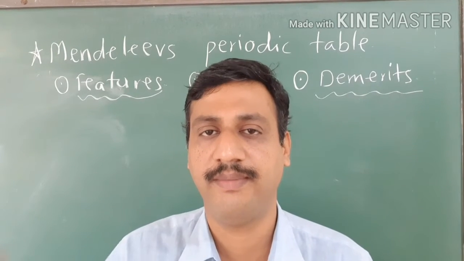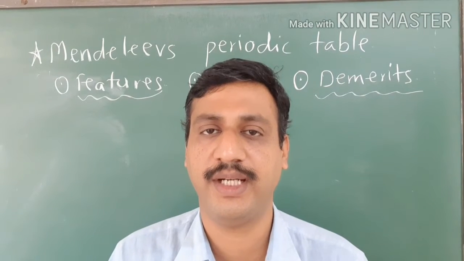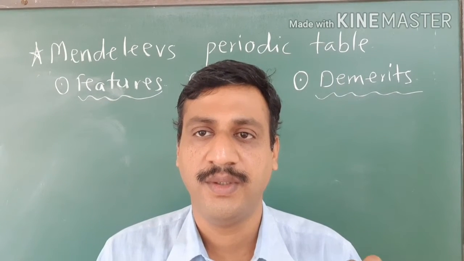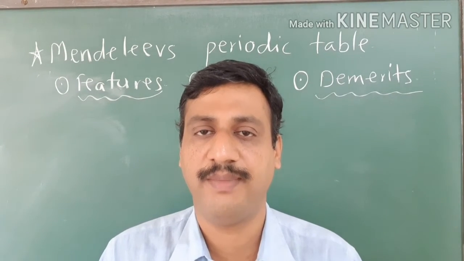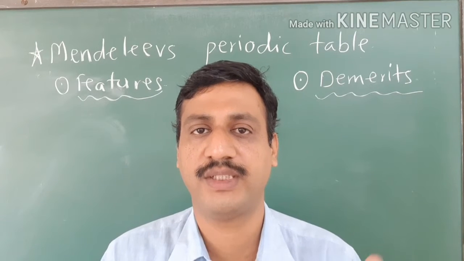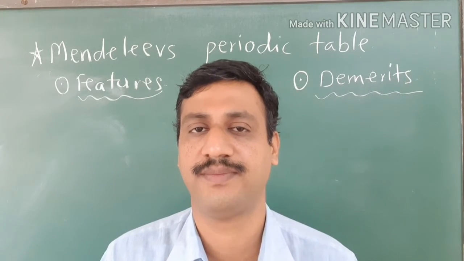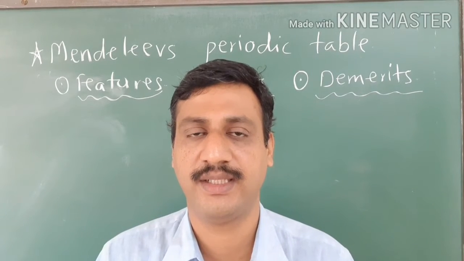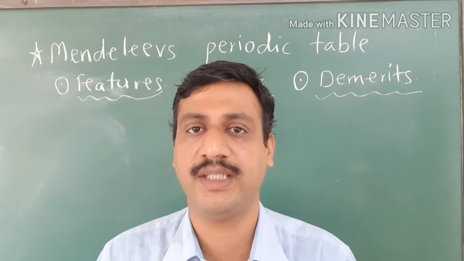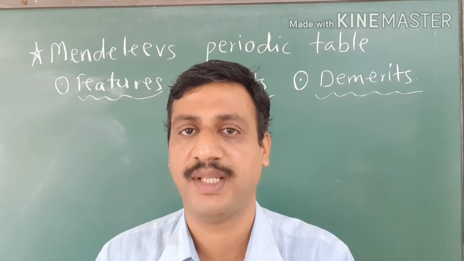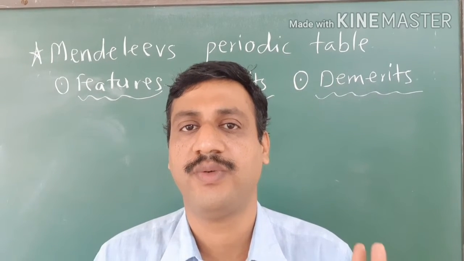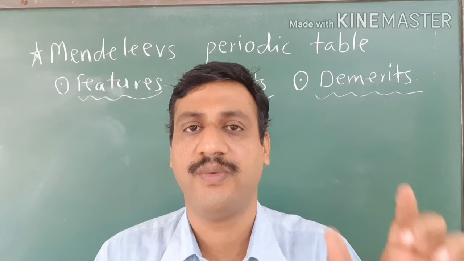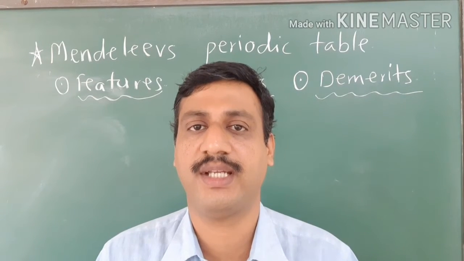Finally, in Mendeleev's periodic law, he concluded that properties of elements are a periodic function of their atomic weights. It means when elements are arranged in increasing order of atomic weights, then elements with similar properties will get arranged in the same vertical line.